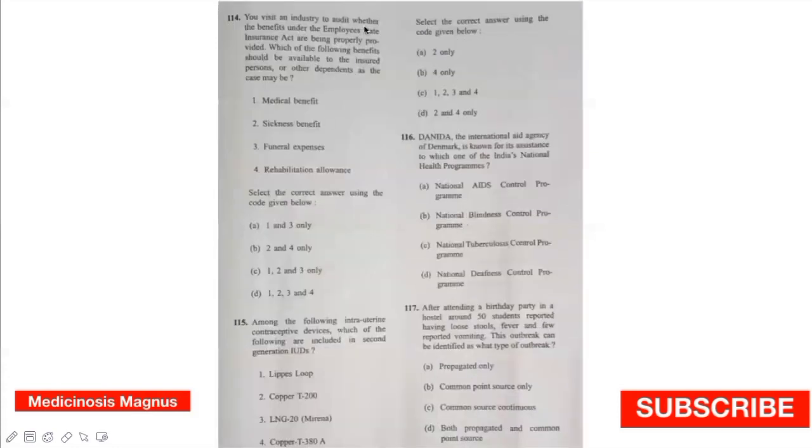You visit an industry to audit whether the benefits under the Employees State Insurance Act are being properly provided. Which of the following benefits should be available to the insured persons or their dependents, as the case may be? Medical benefits, yes. Sickness benefits, yes. Funeral benefits, yes. Rehabilitation allowance, yes. So answer is 1, 2, 3, 4.